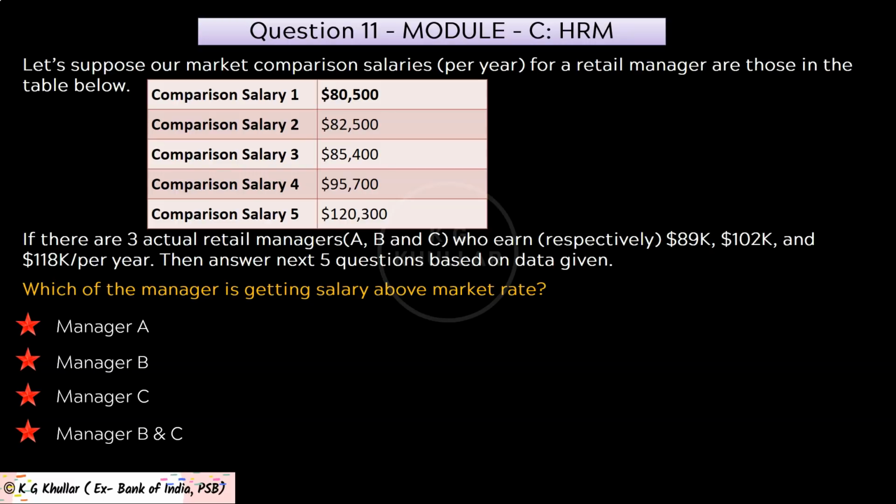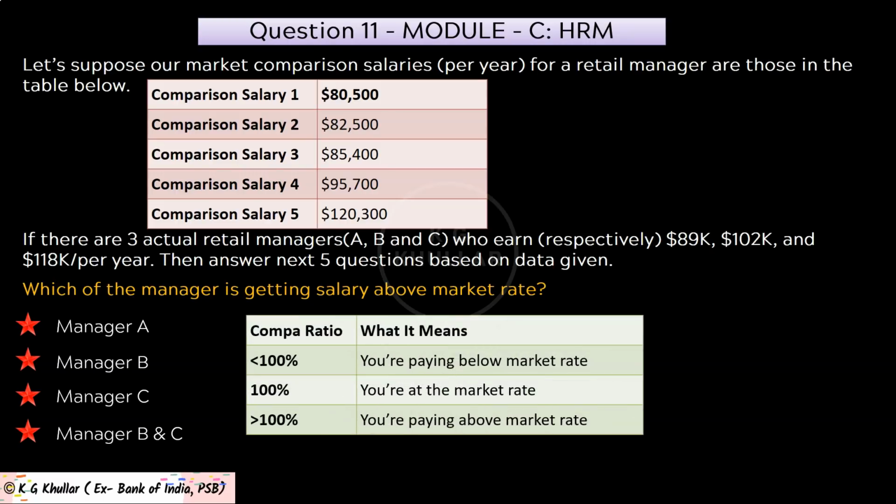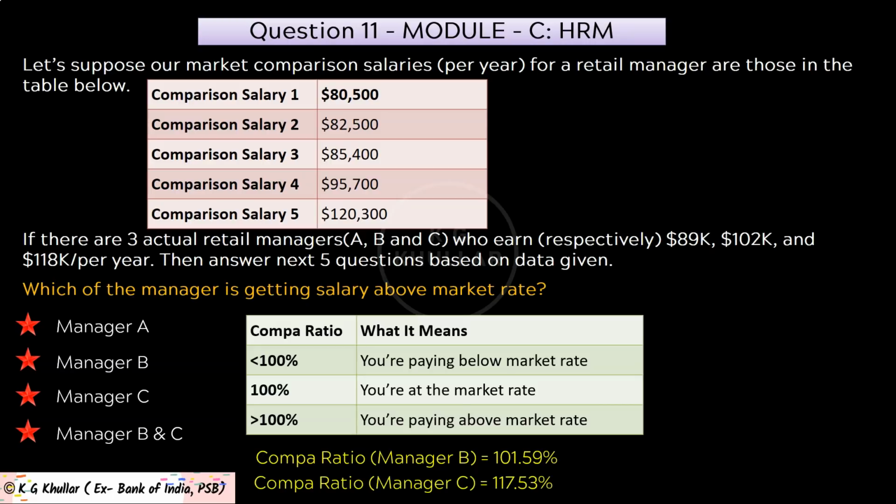Now friends, we can interpret compa ratio as per this chart. That is, if compa ratio is less than 100%, then this means that you are paying below market rate. And if compa ratio is exactly 100%, then you are paying at par of market rate. And if compa ratio is greater than 100%, then you are paying above market rate. So with respect to this question, you can see that compa ratio of both managers B and C are 101.59% and 117.53% respectively. So both are getting their salaries above market rate. Thus the correct option for the given question is option D.